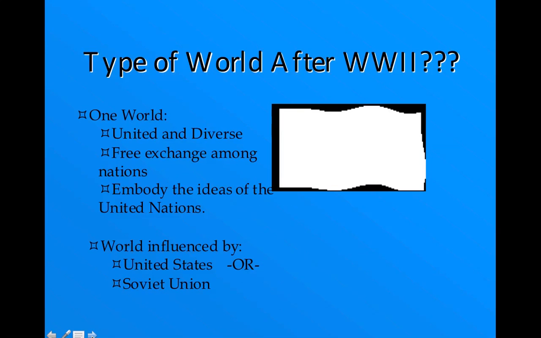As World War II ends, we see one world, again, unified by both the World Bank and the United Nations, very diverse, specifically along the lines of communist ideology and democratic ideology. We also see free exchange amongst the democratic nations under the economic system of free market. And we also see much of the world embodying the United Nations. And we see the emergence of 2 superpowers, the United States and the Soviet Union.